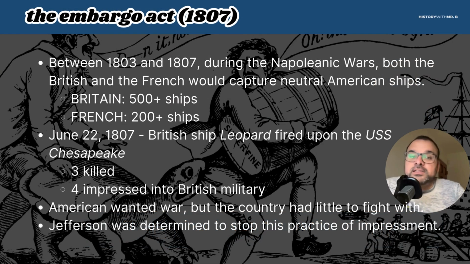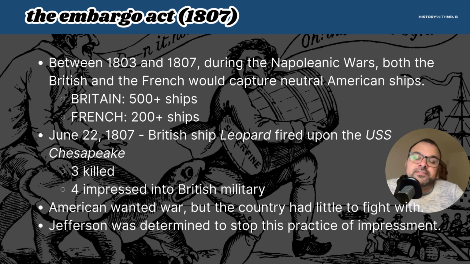So again, looking back at context, between 1803 and 1807, you have what are called the Napoleonic Wars. And during this period, the British and the French continue a practice of capturing neutral American ships. The United States tried to stay out of this conflict, which involved Britain and France. We traded with both, we did business with both, we tried to stay out of it. So for the 4 year period between 1803 and 1807, the British and the French would capture these ships. About 500 ships were captured by the British, 200 ships were captured by the French.